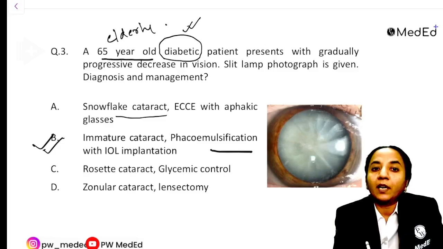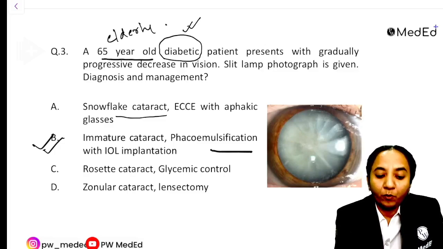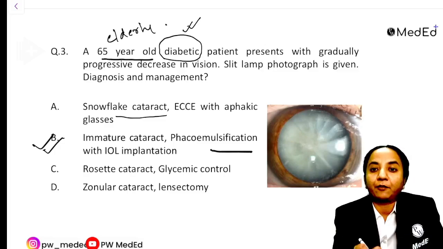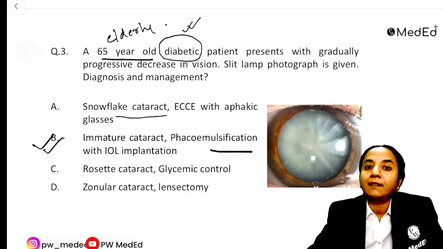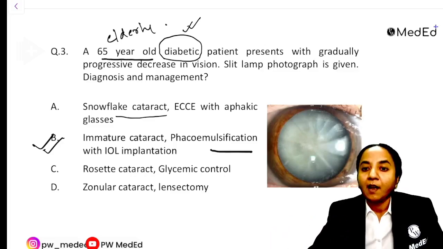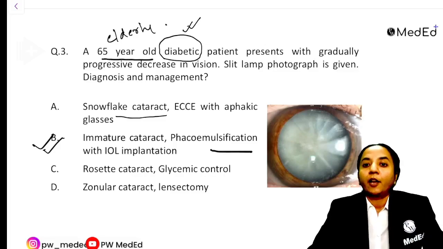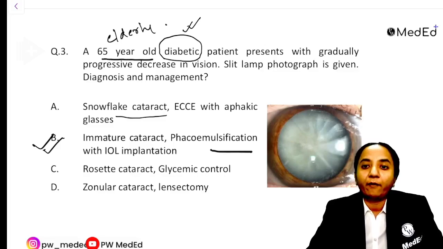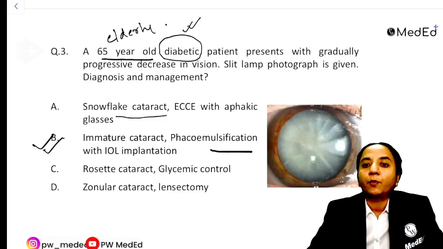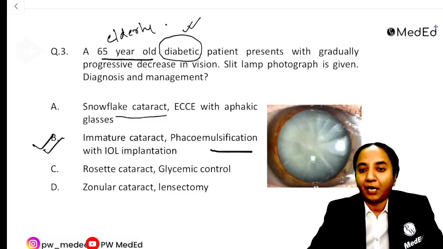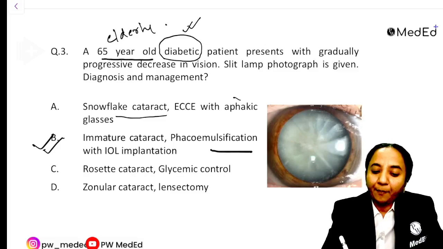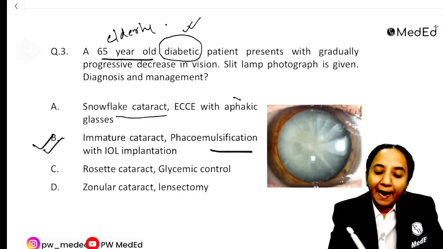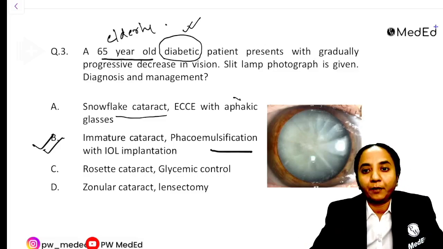Now even if you get confused when you look at the option snowflake cataract, look at the rest of it. It says ECC with aphakic glasses. Are we doing ECC today? Not if we can avoid it. Only in very small centers where we don't have a phaco machine, we might be doing ECC, but we will not leave a patient aphakic today. Today we will always go for PCIOL implantation. So this aphakia is something which we will not do. So that is why that option gets excluded.